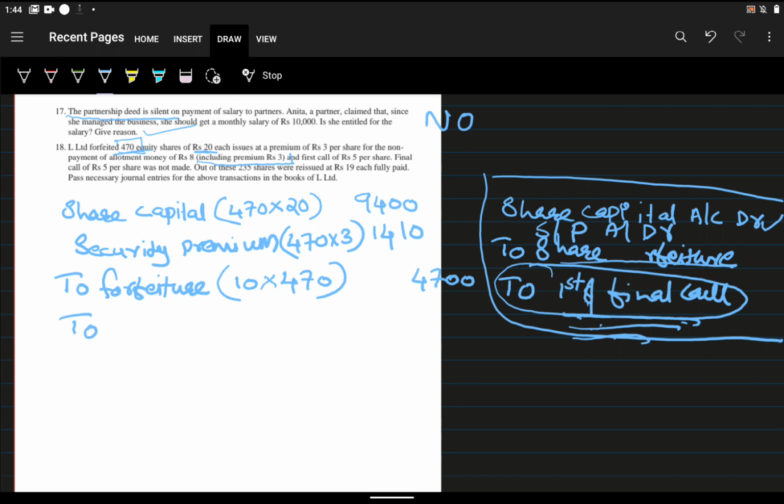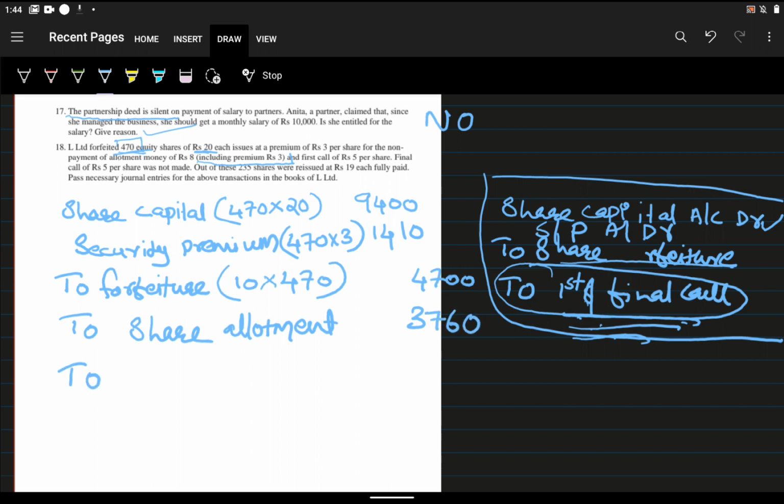To share allotment, the amount which we didn't receive, that is share allotment. What is the value of share allotment? Value of share allotment is 8 rupees including premium. Okay, so 8 into 417, that is 3,760.